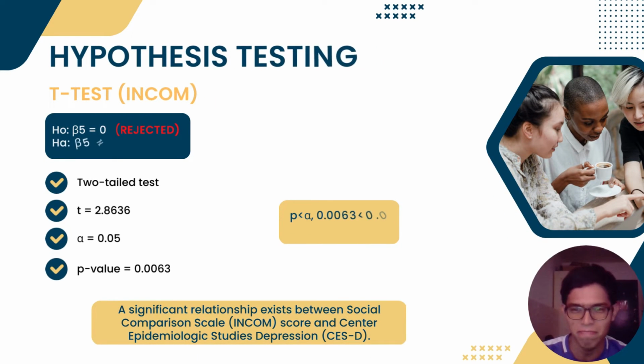And the last one is income. So the t-value for this test we got 2.8636, and the alpha value assumed as 0.05, and the p-value we get here is 0.0063, and it is lower than the alpha value, thus we reject the null hypothesis. A significant relationship exists between social comparison scale score and the Center Epidemiology Study Depression.